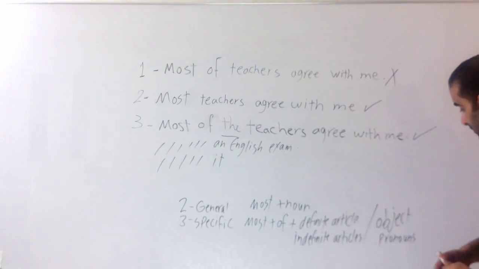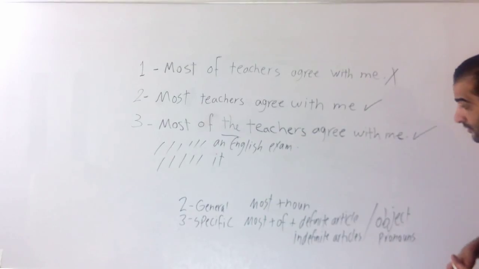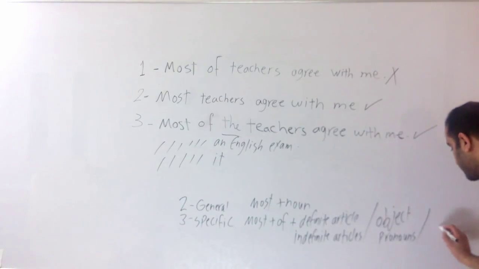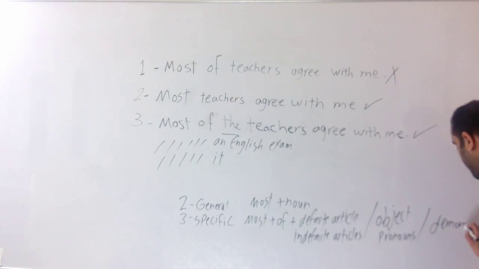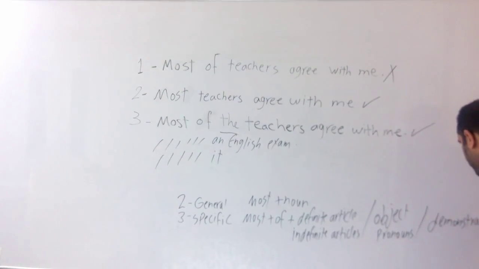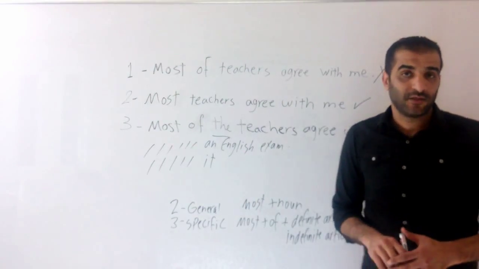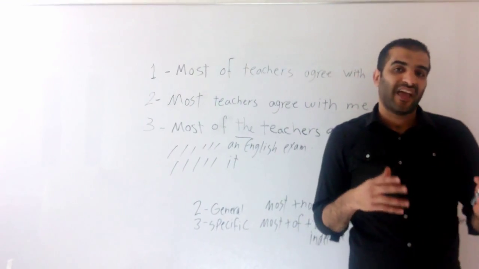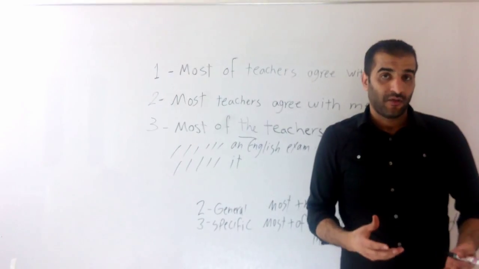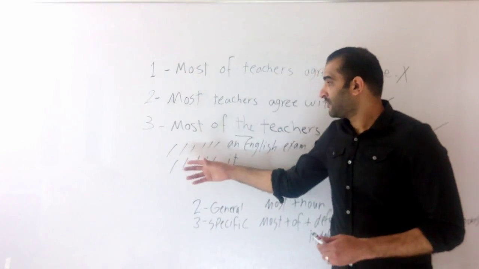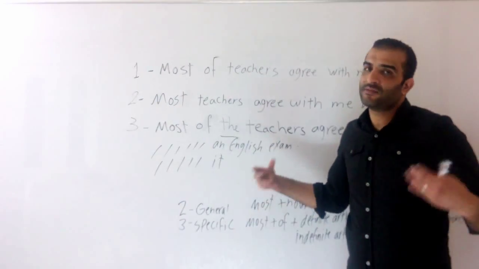What more can we use after most of? We can use demonstratives. What are the demonstratives? Demonstratives like this, that, these, and those. I'll give you an example. Most of this flat is mine.